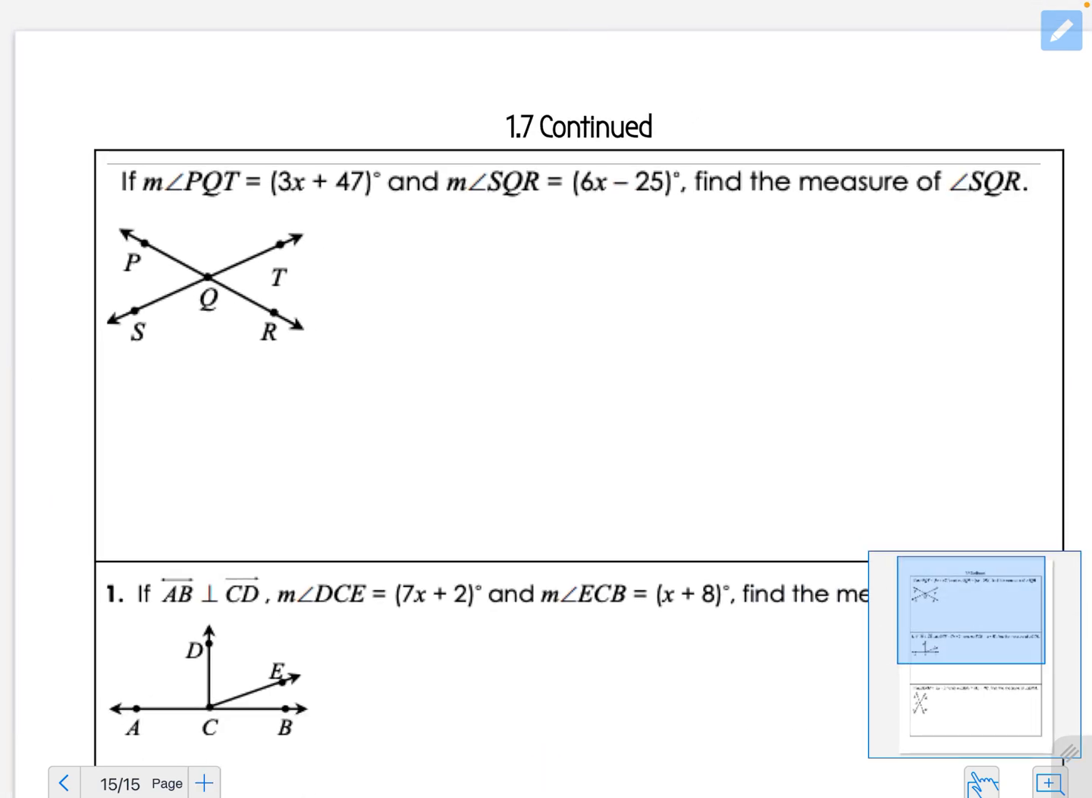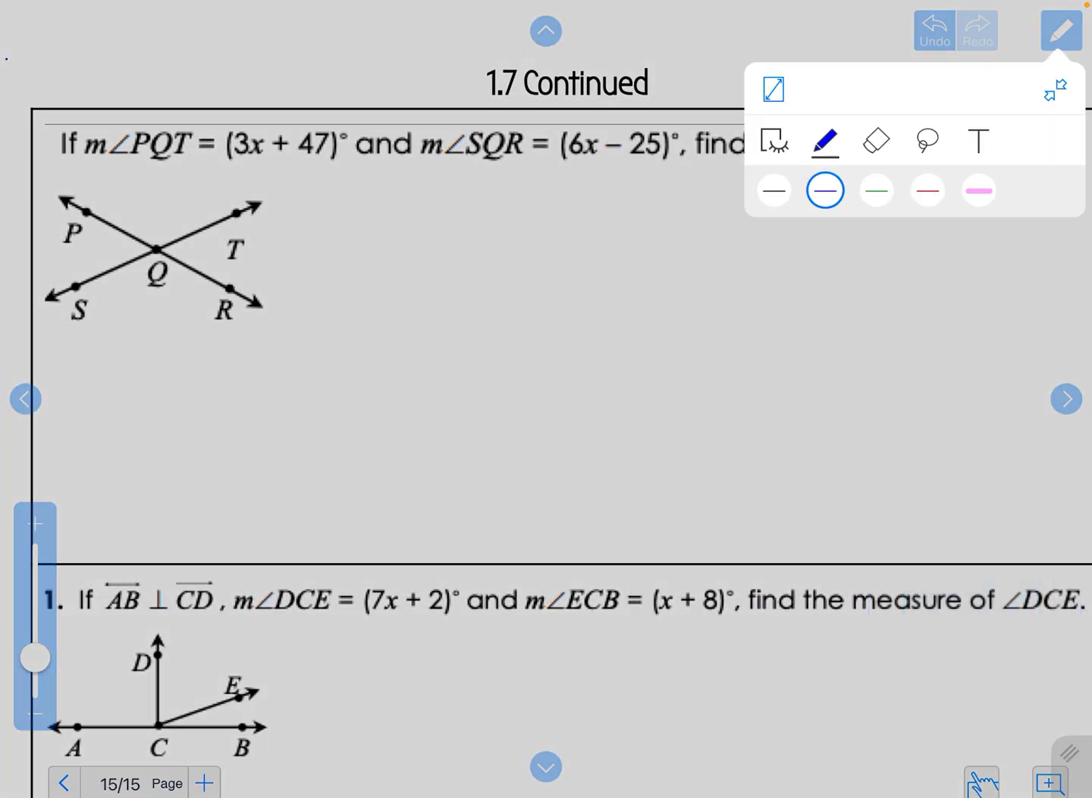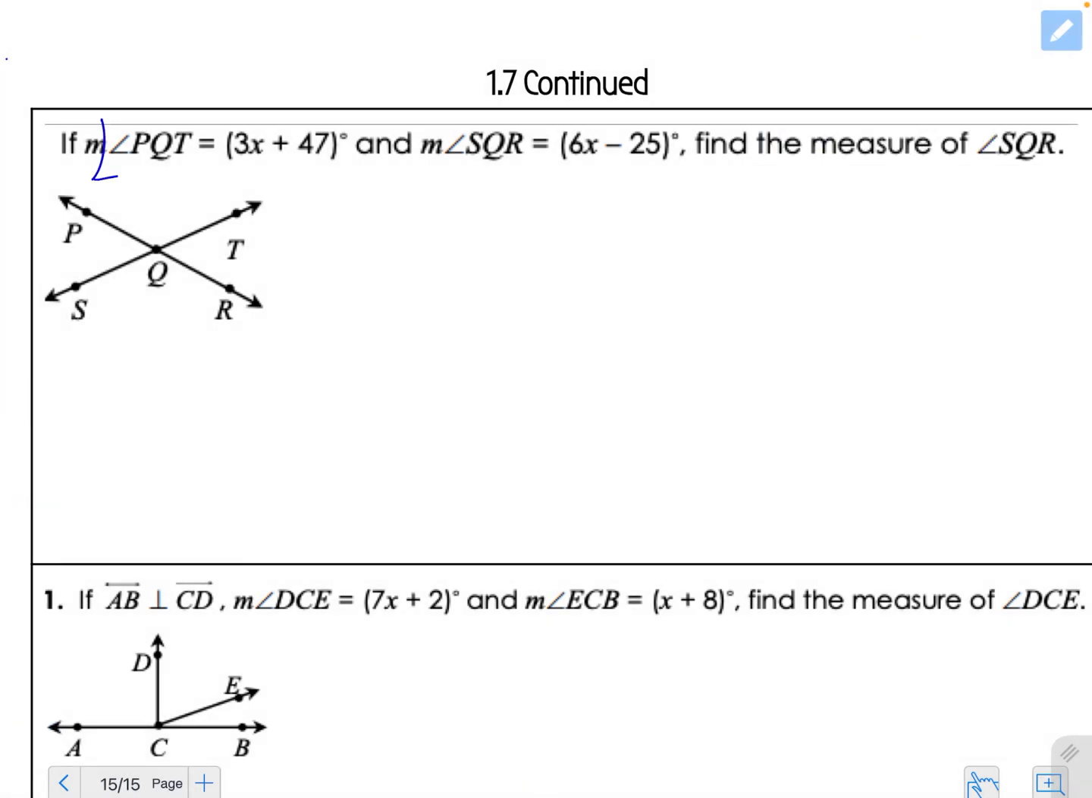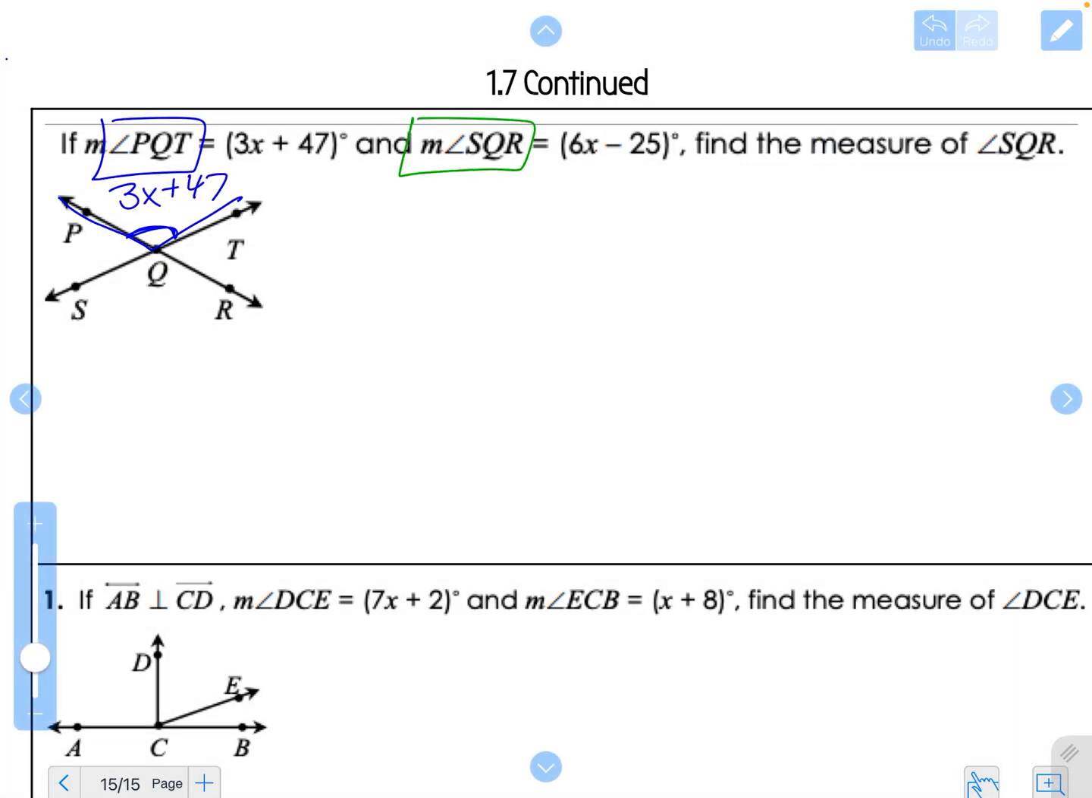So now we've got some that are a little bit more complicated, but not crazily complicated. So they give us angle PQT. PQT is this angle. I'm going to label it as 3x plus 47. Then they give us the measure of SQR. So I'm going to trace SQR. It's this one right here. And it's 6x minus 25.